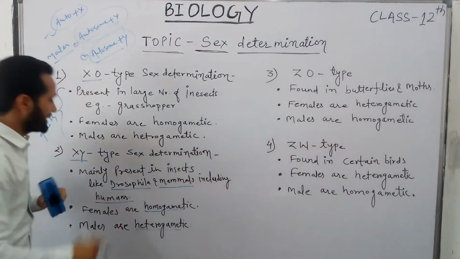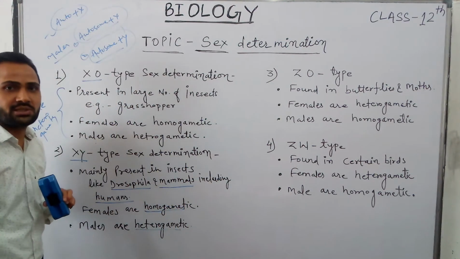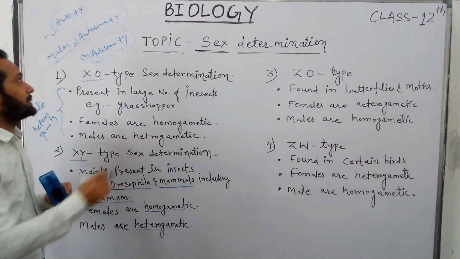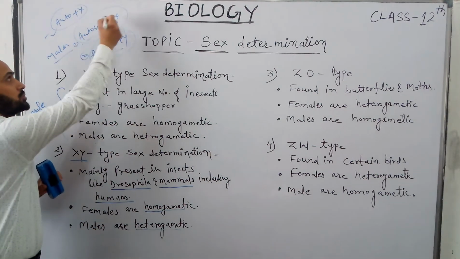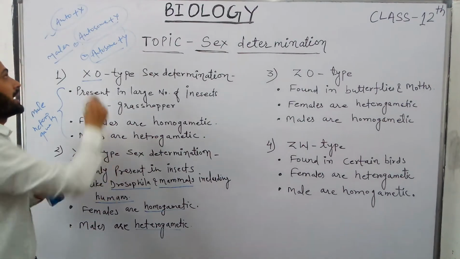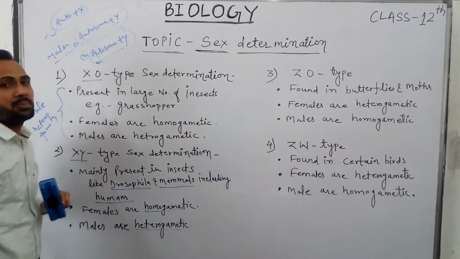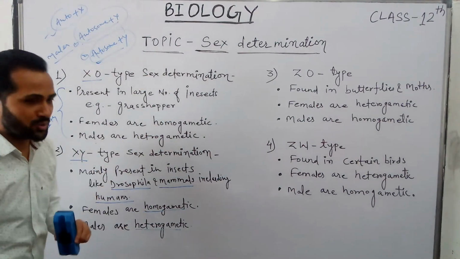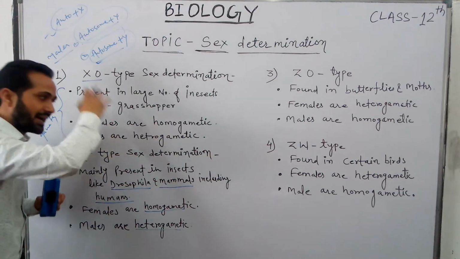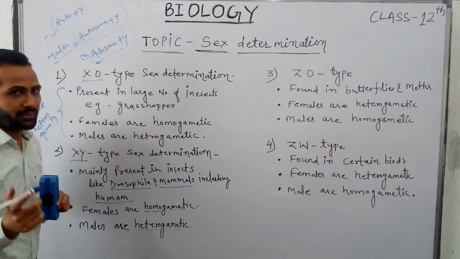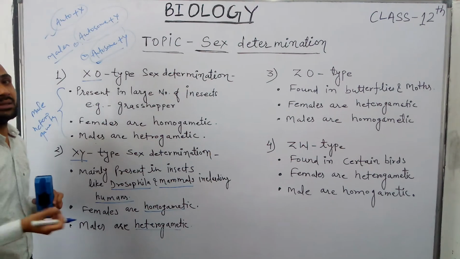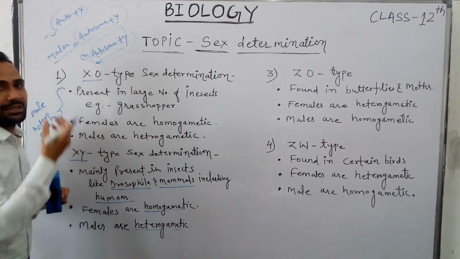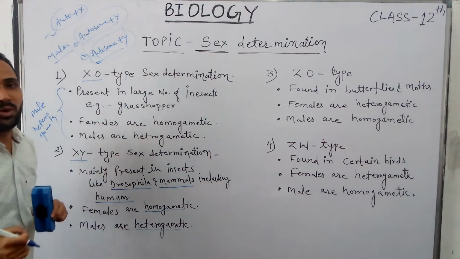In XY type, the two types of gamete are one having autosomes plus X sex chromosome, and the other containing autosomes plus Y sex chromosome. So these two lie in the same category, male heterogametic, but they are different. The common thing is that males are heterogametic and females are homogametic.